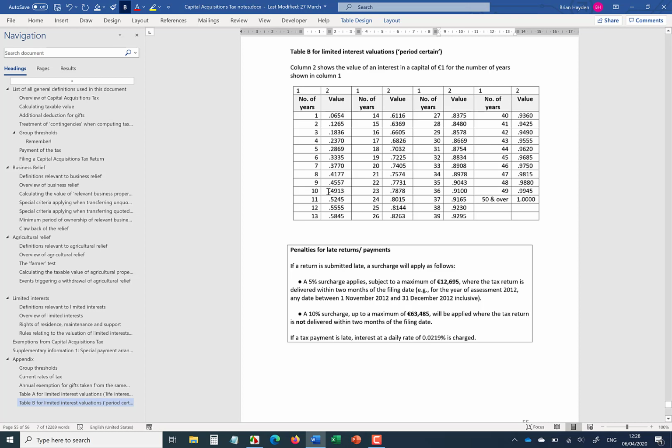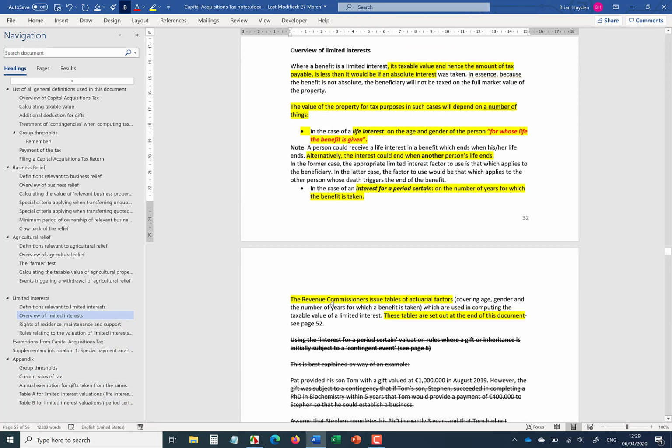Okay, so say again I give a property worth 100,000 for 10 years to a person. Okay, so it's a period certain rather than a life interest. I'd multiply 100,000 by 0.4913, and that would be the assessable value before any small gift exemption. Now, to go back to the main text.